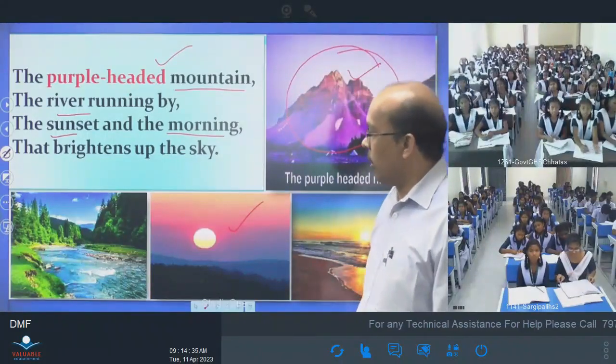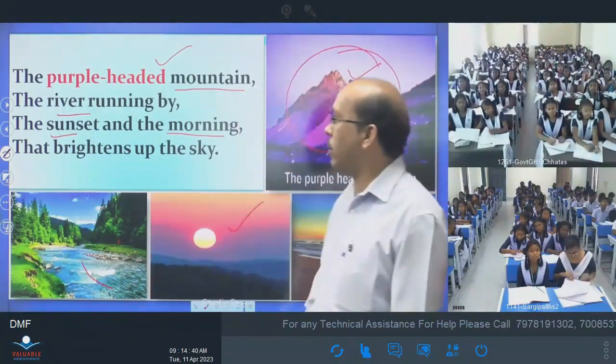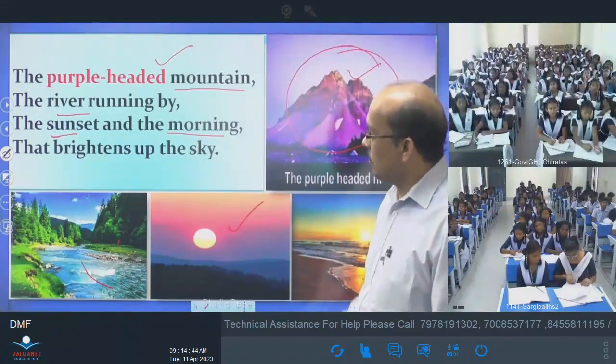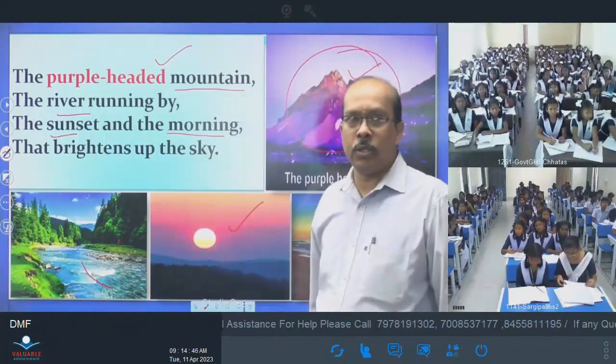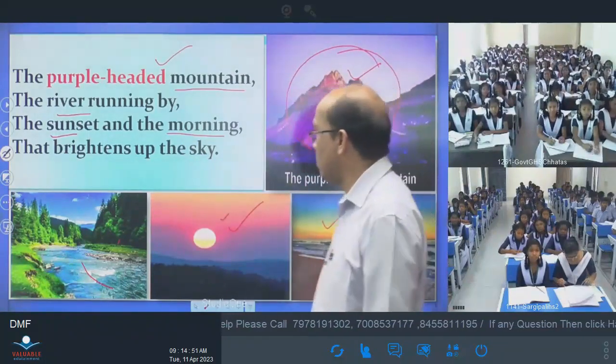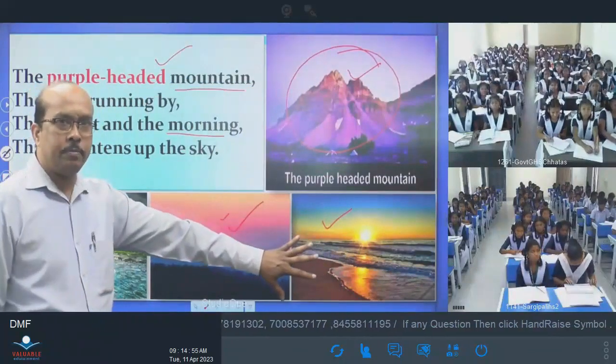And the river running by. You see the river is running by the mountain. And the sunset and the morning: this is the sunset, and this is the morning. Sunset and morning, always the brightness of the sky.